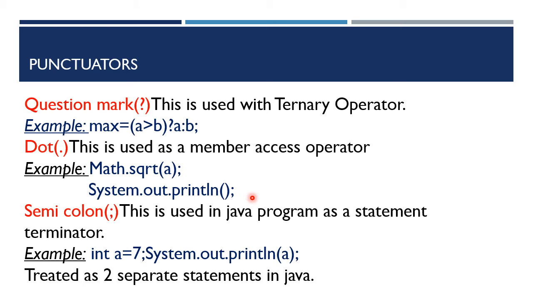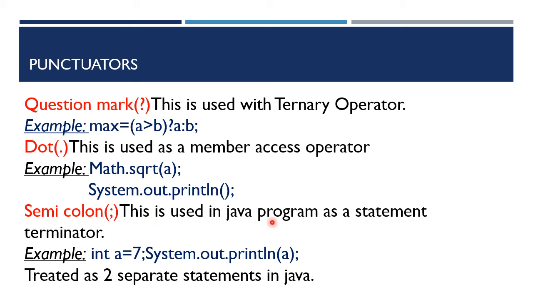And the next one is we will be using the import statements, right? Import java.io.*. So there also we will be using the dots in order to access the members. Okay. Next one is semicolon.